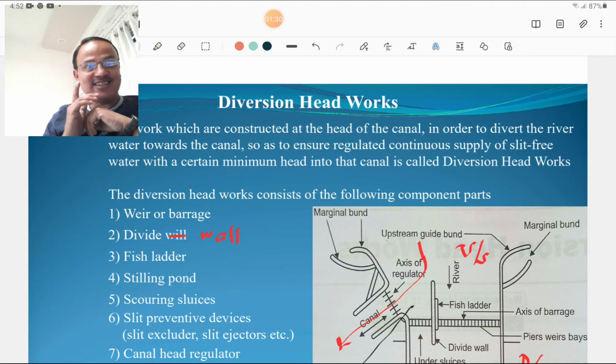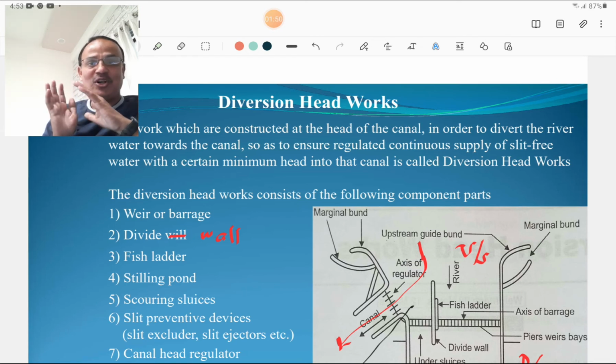The work which is constructed at the head of a canal in order to divert the water towards the canal, so as to ensure a regulated continuous supply of silt free water with a certain minimum head into that canal, is called a diversion headwork.